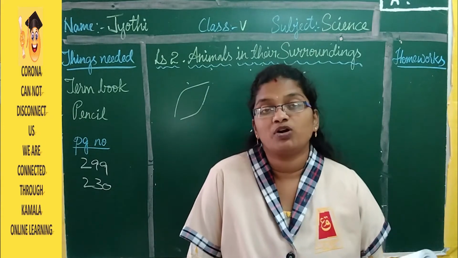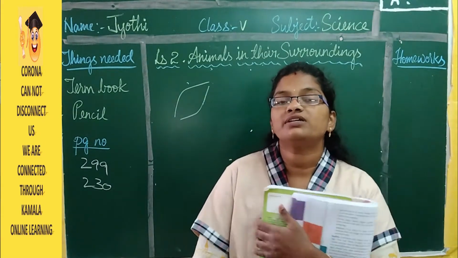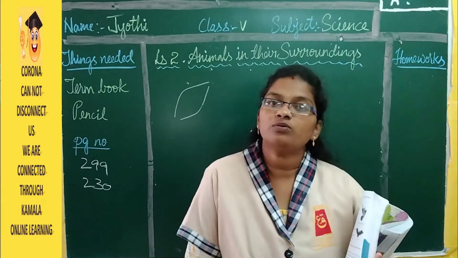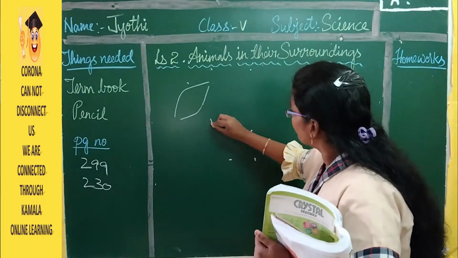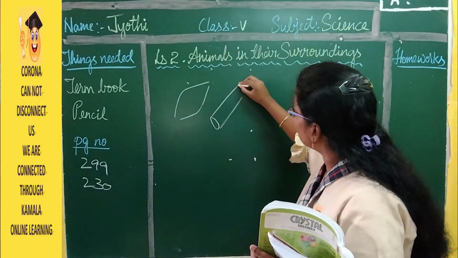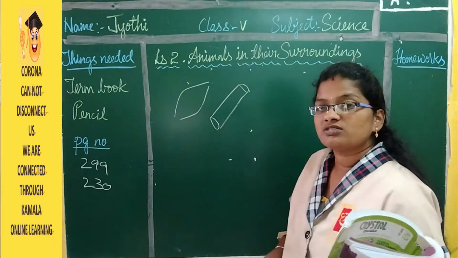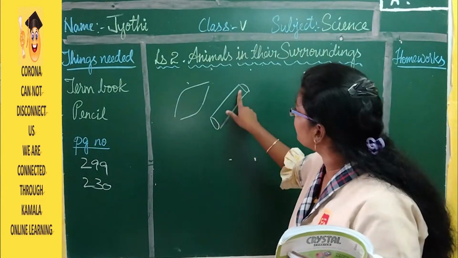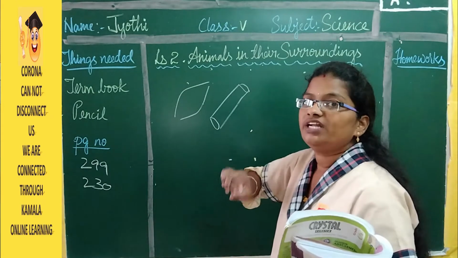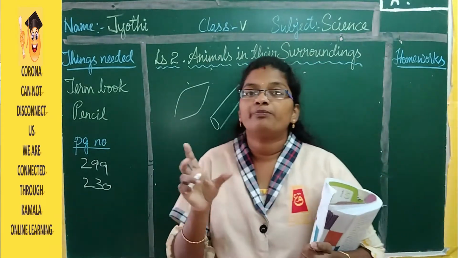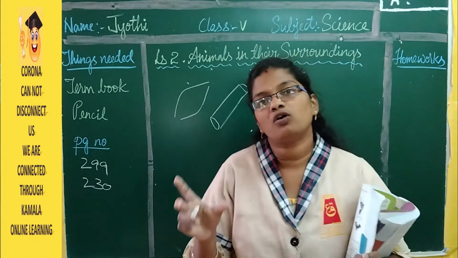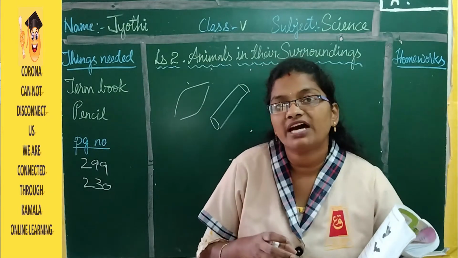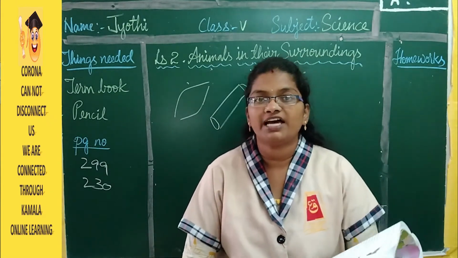Hollow bones to make the body light. The body of the bird is very light. They are not heavy. So why? Because they have hollow bones. What are hollow bones? So did you see any time a flute or a bamboo stick? So how a bamboo stick or flute will be? It has the outer covering, and inside that there is nothing. Only air is filled. Even the bird's bones are also hollow. So in between the bones the air is filled. So because of that the bird is very light weight.